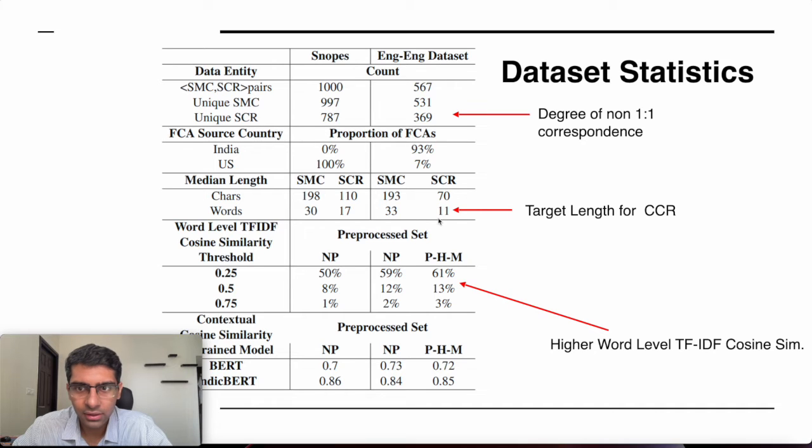The other thing to note here is that the median length of the summary of claim review is 11 words. We use this as a target length when we train our models. And our dataset also has a higher word level TF-IDF cosine similarity because it is a summarization dataset, whereas this Snopes dataset is not a summarization set. So this is an encouraging sign before we train our summarization model.